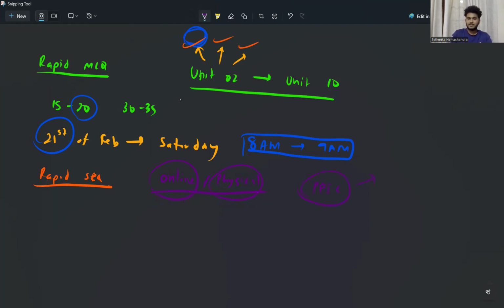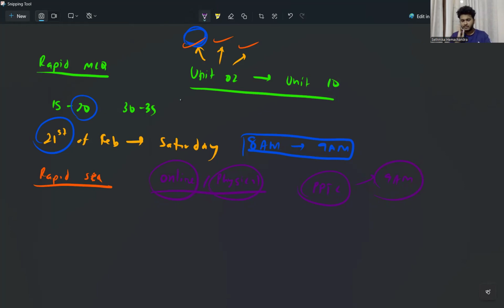It starts at 9 a.m. So we'll be doing this just before the PPTC, physically and online. It's starting on the 21st of February. So every Saturday starting the 21st of February, we'll be having a paper from 8 a.m. to 9 a.m. This is the general plan, where I'm focusing mainly on Units 2, 4, 5, 7, 8, 9, and 10. So those units will be done.